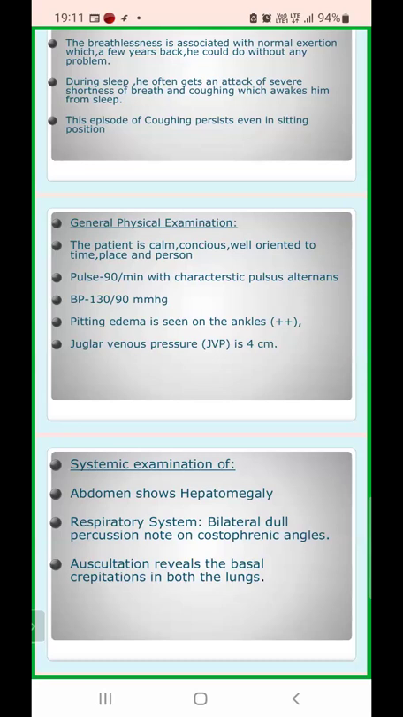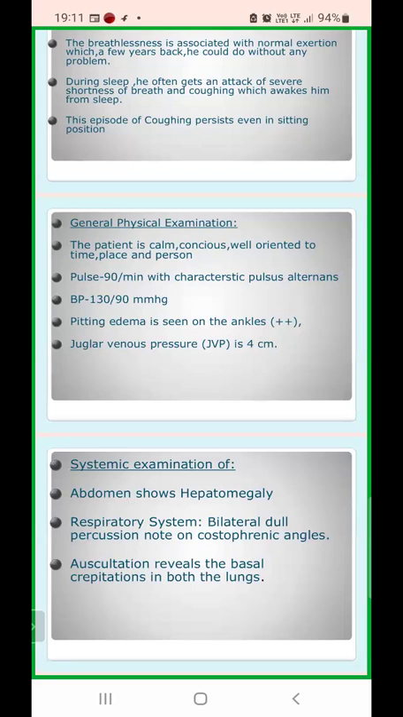Now, JVP reflects the right atrial pressure, and it is normally 3 to 4 centimeters above the sternal angle. If we add 5, it becomes 8 to 9 centimeters of water above the right atrium. This JVP is observed in the internal jugular vein, just medial to the sternocleidomastoid. The patient is reclined at 30 to 45 degrees, the neck muscles are relaxed, and the patient is asked to turn left. Then the vertical height between the sternal angle and the top of the venous pulsation of the internal jugular vein is noted. So this was a background about JVP.